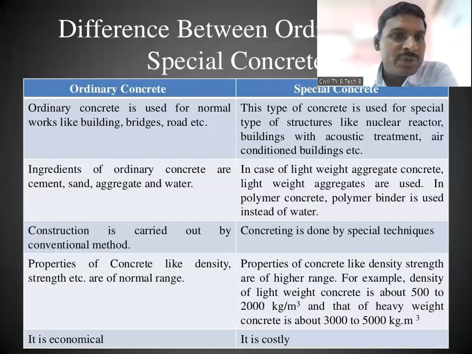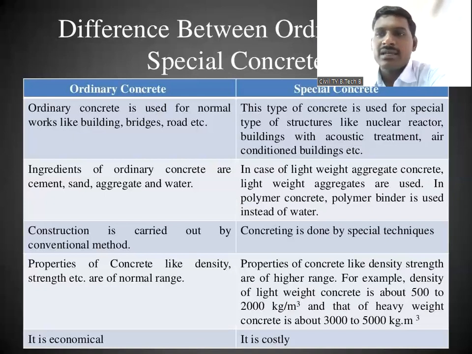Then the third point is that the construction is carried out by the conventional method. Whatever construction we do for ordinary concrete or any construction project is by the conventional method.